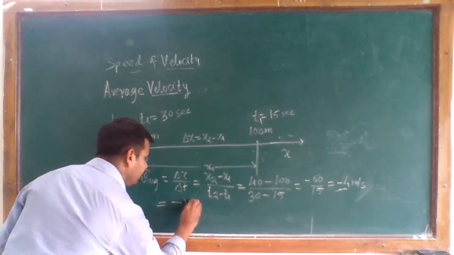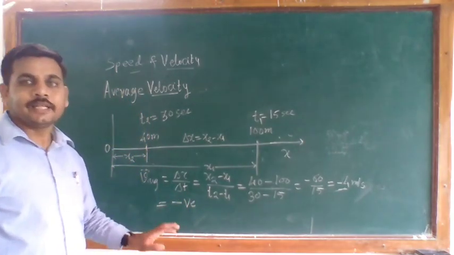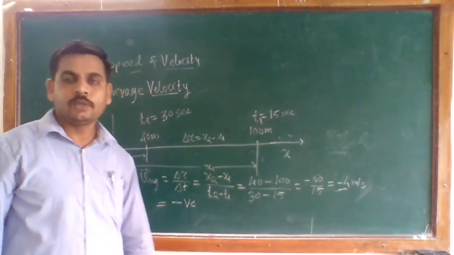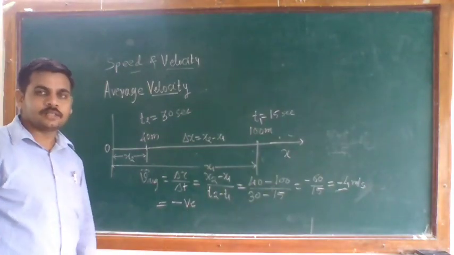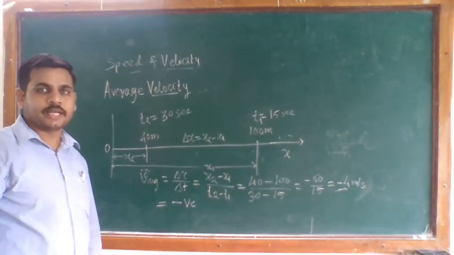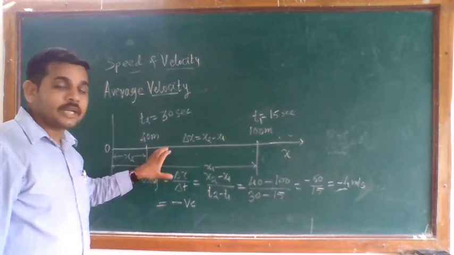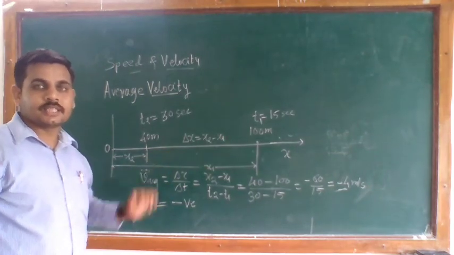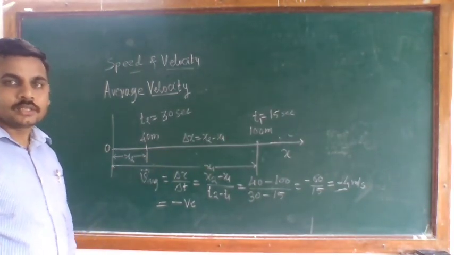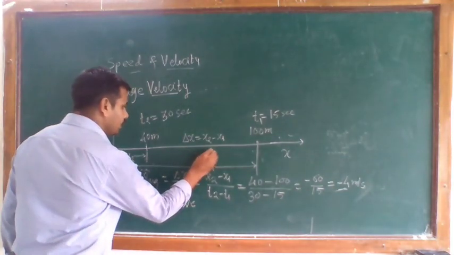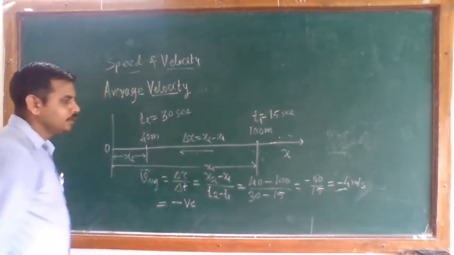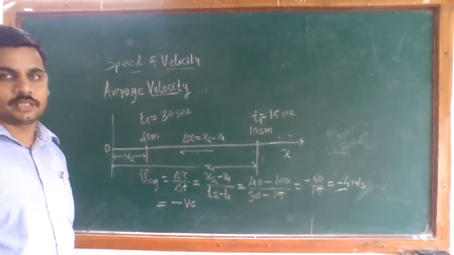So the value of this average velocity is negative, and this negative value means that the object changes its position along the reverse direction, or in the negative direction.